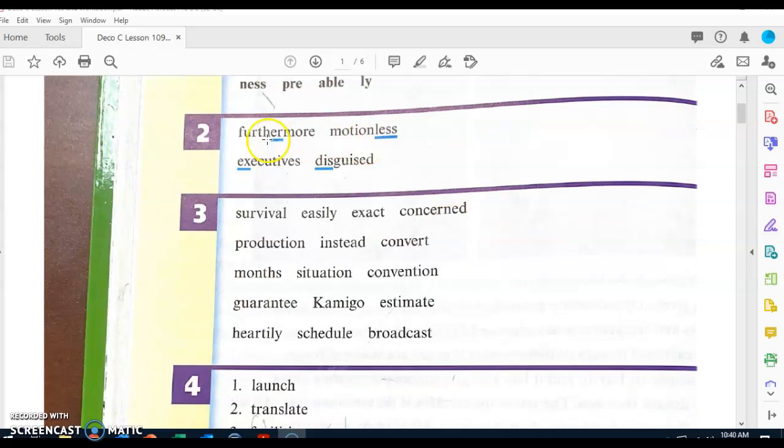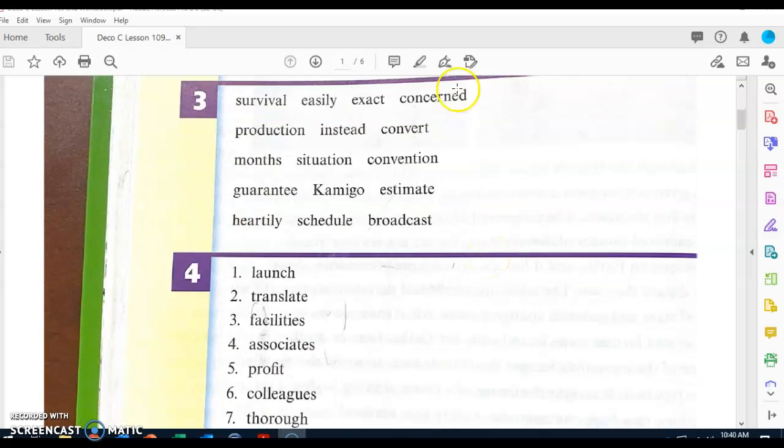Let's go ahead and look at part 2. First word. What is the underlined part? What word? Furthermore. Next word. What is the underlined part? Less. What word? Motionless. Next word. What is the underlined part? X. What word? Executives. Next word. What is the underlined part? What word? Disguised.